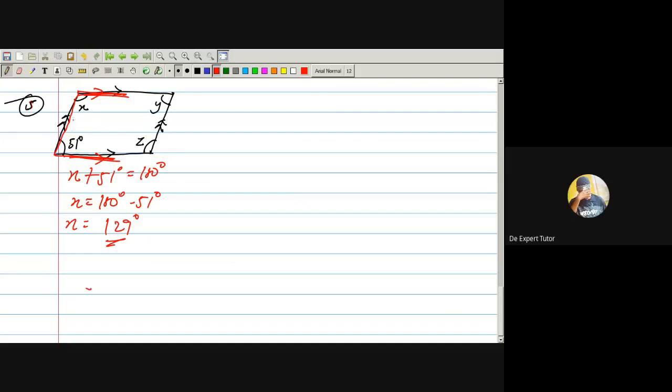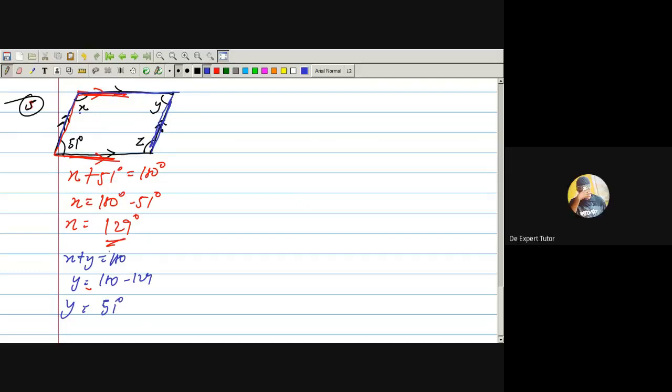If you observe, you see that I have another co-interior angle. Because see, look at these lines in blue. These are two parallel lines. I have another parallel line here. If you observe, x and y are angles between two parallel lines. So this x and y are also co-interior angles. So what do I say? X plus y is 180 degrees. So since x is 129, y will be equal to 180 minus 129. What will be my answer? Y will be equal to what? 51 degrees. You now observe another theorem from here.